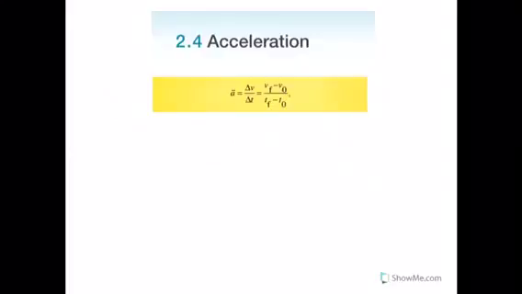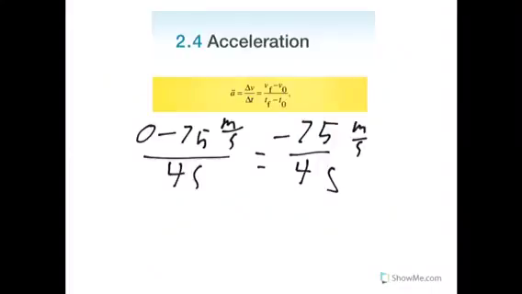Now let's try one more example. Okay, so this problem reads, a car driving east at 75 meters per second skids to a stop in 4 seconds. What is the acceleration of the car? So let's bring in our handy-dandy equation again. In this case, the final velocity, because it goes to a stop, is 0, and the initial velocity is 75 meters per second. So plugging that in, we end up with negative 75 meters per second over 4 seconds. Plugging that into our calculator, we see that the value is negative 18.75 meters per second squared. This makes sense because the car is decelerating, so the acceleration would be negative.